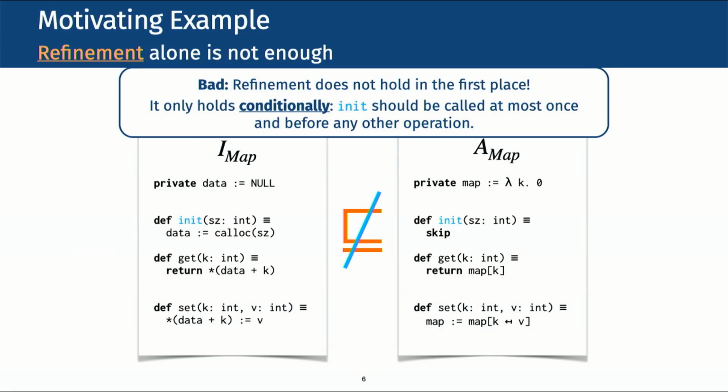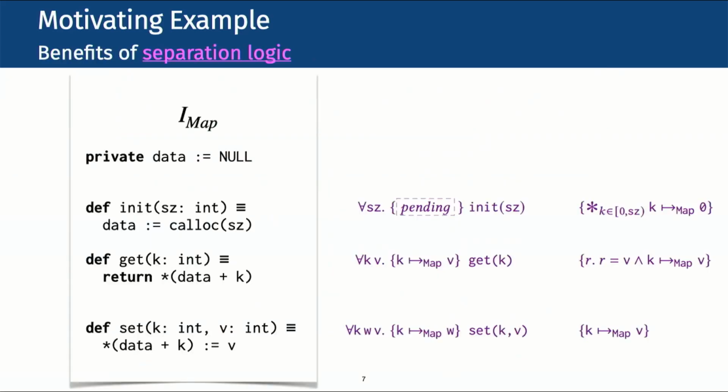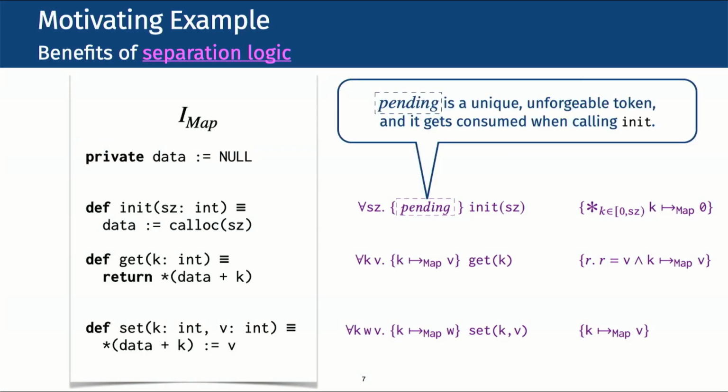A natural way to express conditions like this is through the language of separation logic. So let us take a look. With separation logic, we can give specifications for the map module as follows. First, see that the precondition of init requires a token called pending. This token is exclusive, meaning that there is only one token in the execution of the whole program, which gets consumed when init is called for the first time. This, in turn, means that init cannot be called more than once.